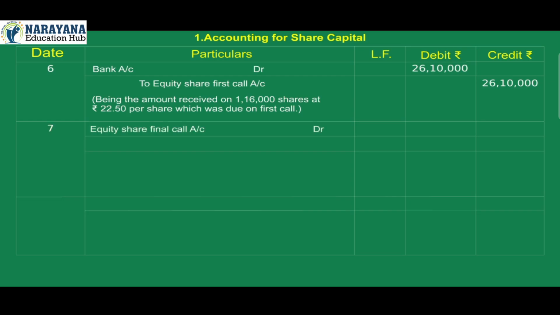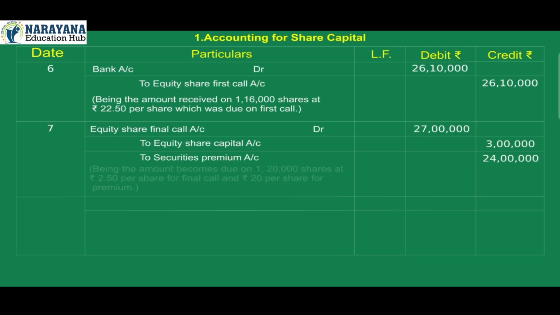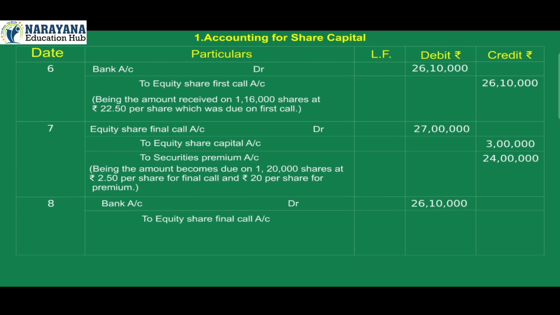7. Equity share final call account debit 27 lakh to equity share capital account credit 3 lakh, to securities premium account credit 24 lakh, being the amount becomes due on 1,20,000 shares at Rs 2.50 per share for final call and Rs 20 per share for premium. 8. Bank account debit 26 lakh 10,000 to equity share final call account credit 26 lakh 10,000, being the amount received which was due on final call except 4,000 shares.